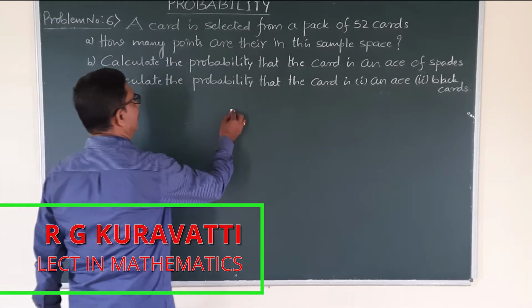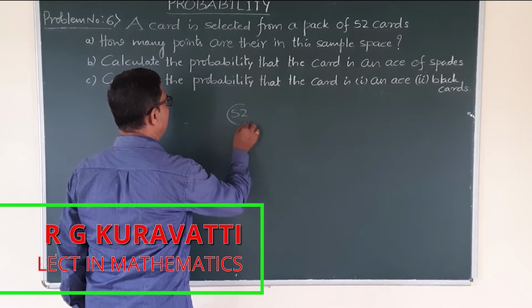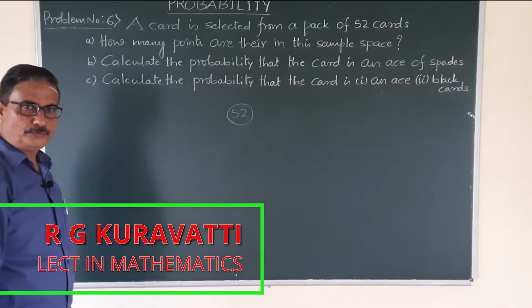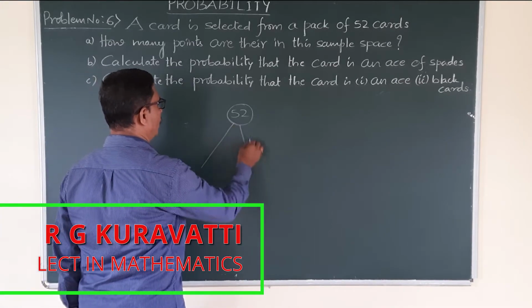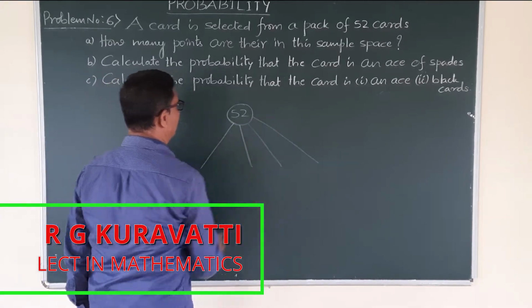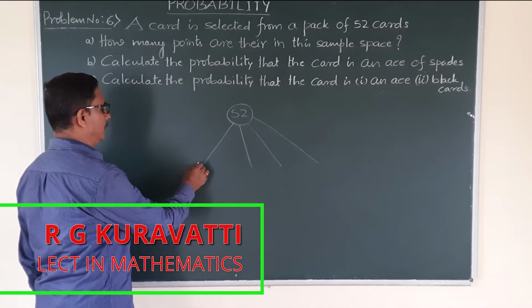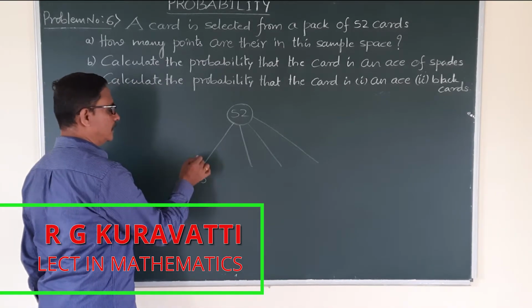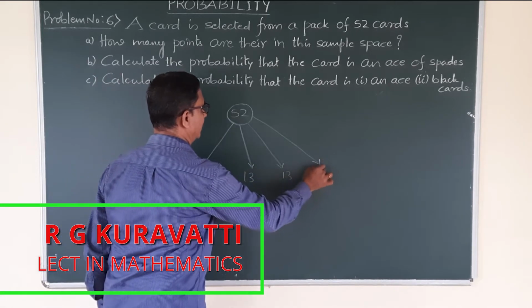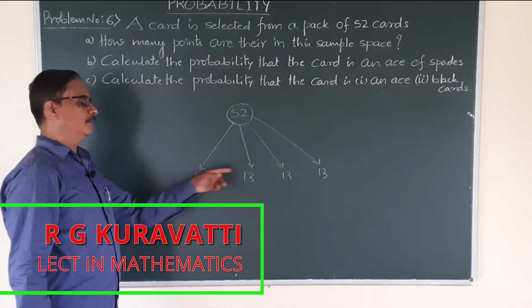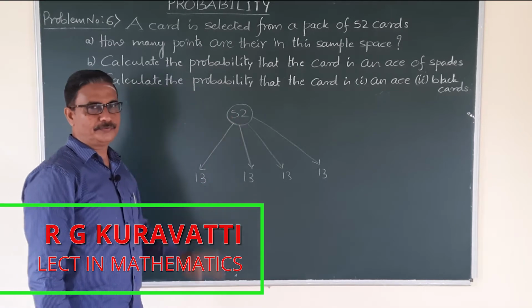Now here there are 52 playing cards. How many cards? 52. So 52 playing cards are divided into 4 parts. If we divide it into 4 parts, each part contains how many cards? 13 cards. Correct? 13, 13, 13, 13. Sum of all 13 cards, that is 52.